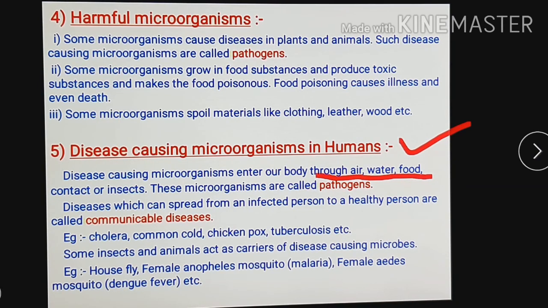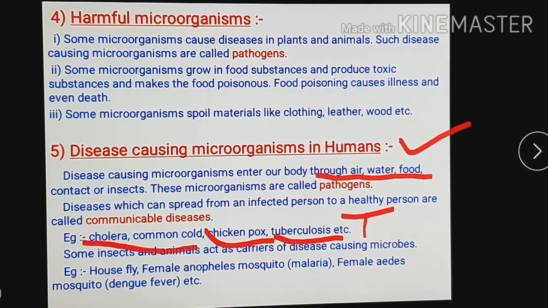Now which are those diseases? For example, here it is given cholera, common cold, chicken pox, tuberculosis. Tuberculosis we can say in short TB. TB means tuberculosis. So these are the communicable diseases. This cholera, common cold, chicken pox, tuberculosis can be spread from an infected person to a healthy person.